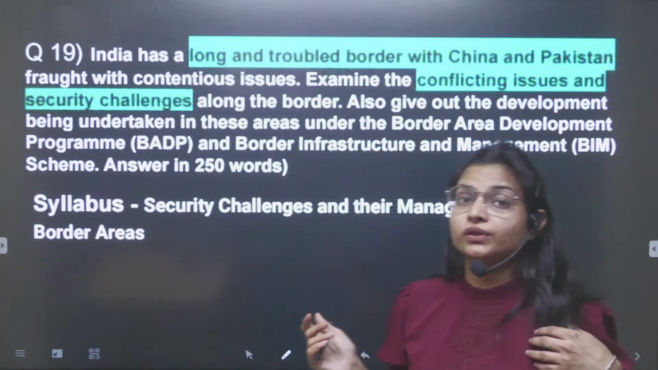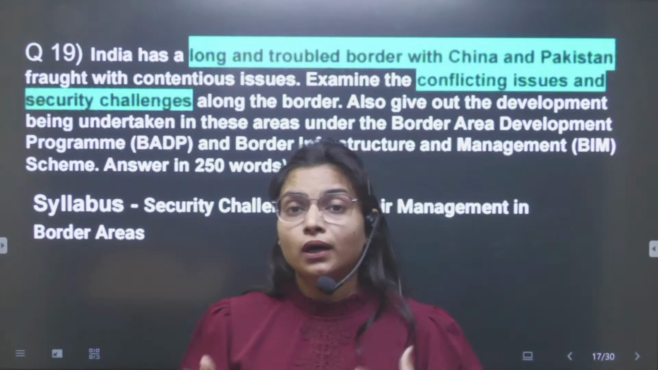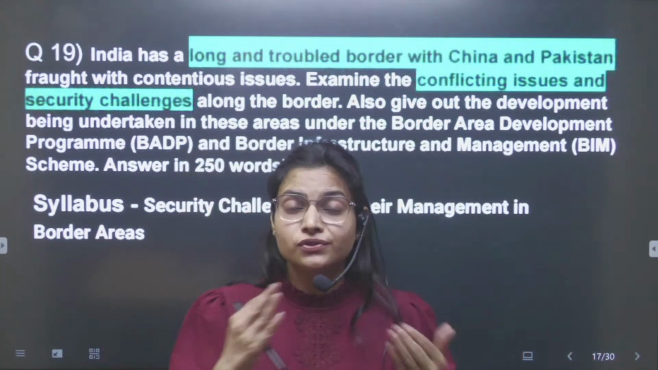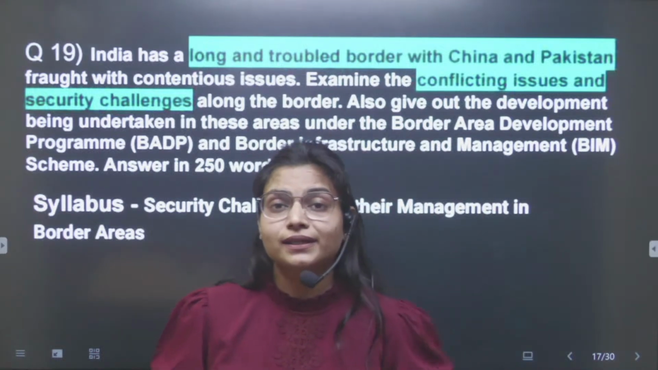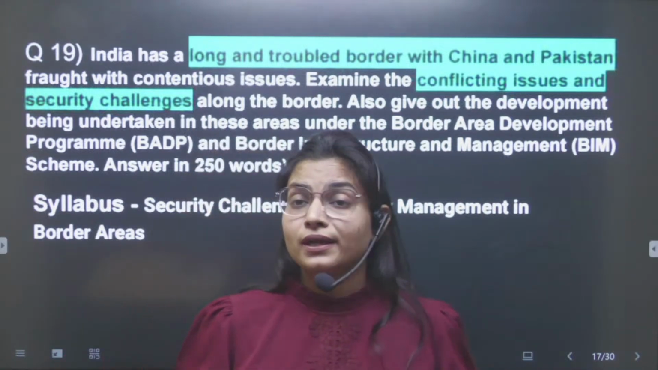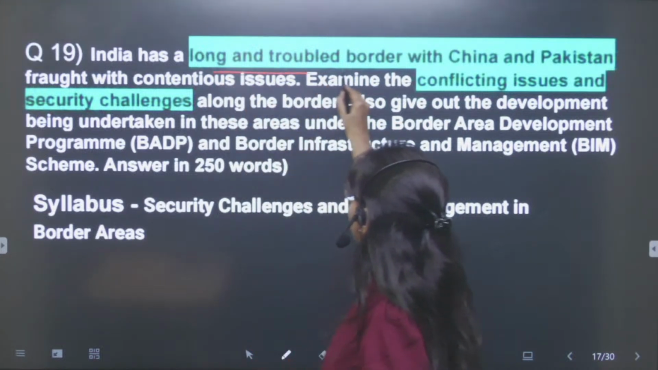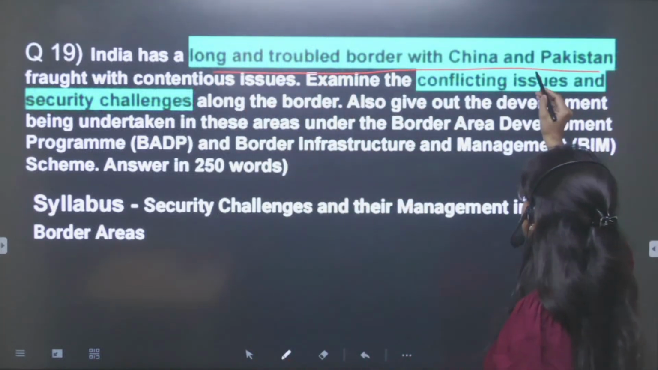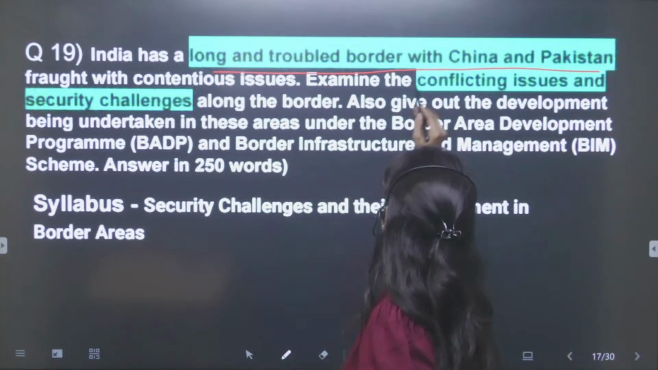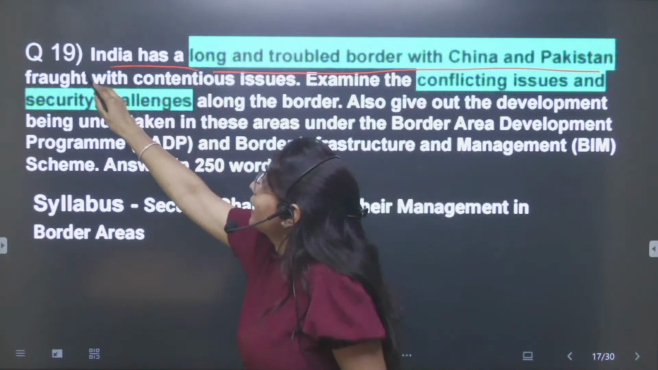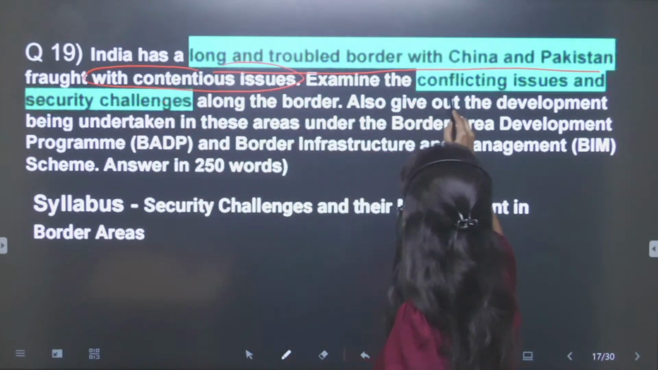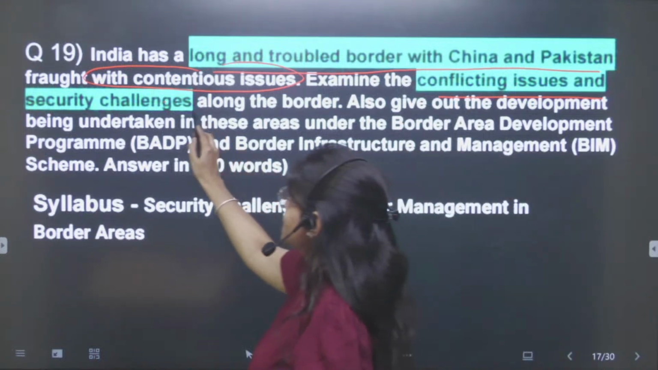Now moving to the next question. I hope you are able to understand the pattern as after 9th and 10th. Now 19th question. It is saying the long and troubled border with China and Pakistan. What are the basically issues here? Examine the conflicting issues and the security challenges.